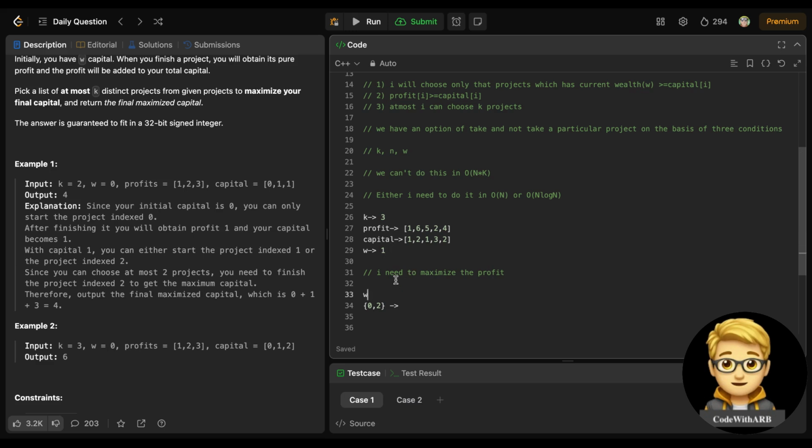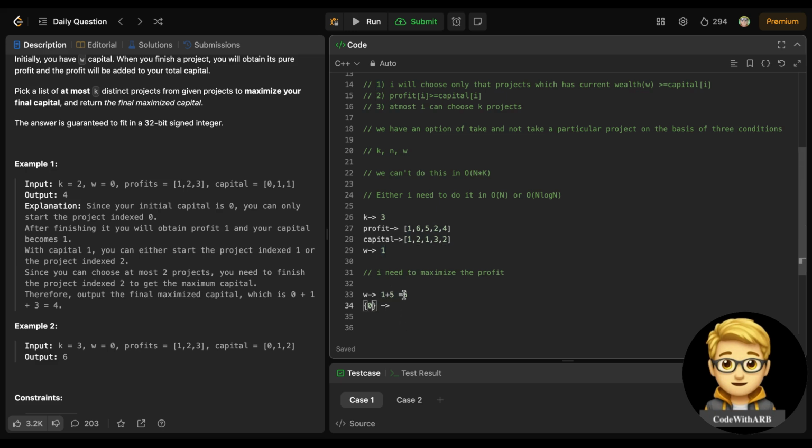This is the initial position. After taking this, I will take 5 and it will become 6, right? I have already taken 0 and 2, which gave me this 5 and 6, and the second position has already been taken, which is 5, so I will remove that.